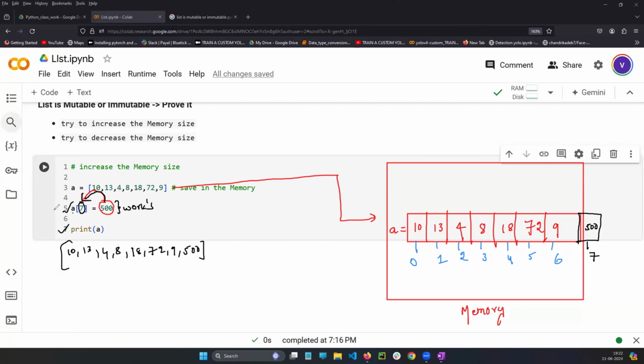Why? Because in the second line you are adding the value, which means you are trying to increase the memory. Previously you have just 1, 2, 3, 4, 5, 6, 7 values. Now you are making them into 8, which means you are trying to increase the memory. But my question for you is, do this line works or not? Tell me. Can we increase the memory space in the list? Yes, second line will work.